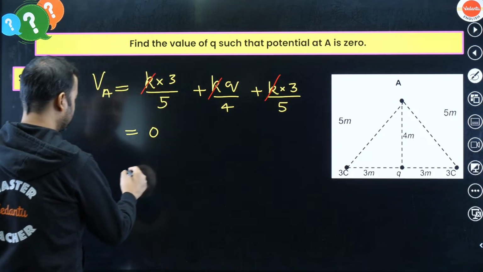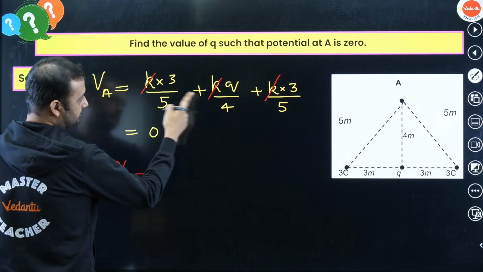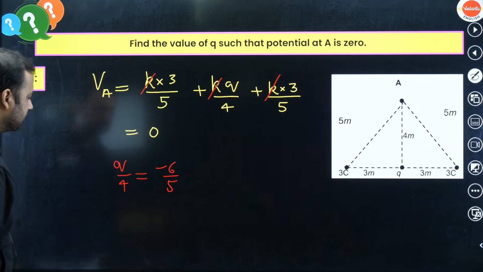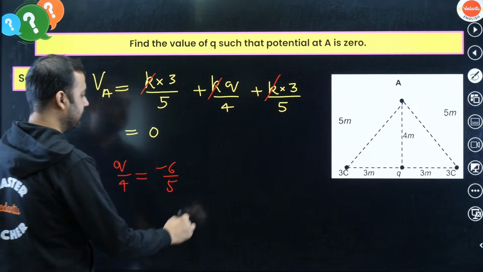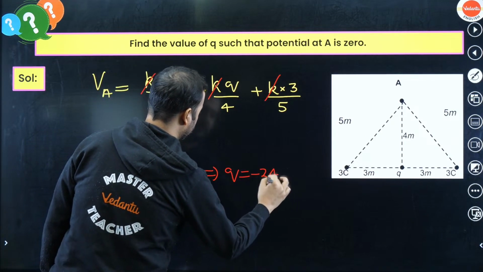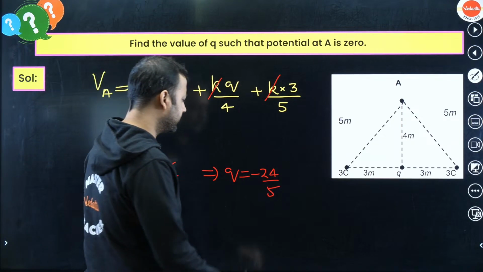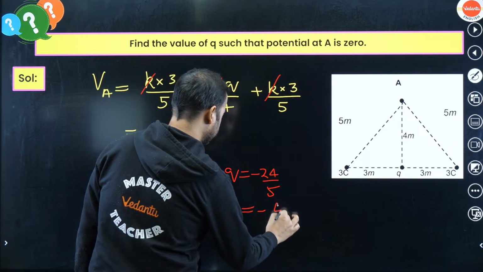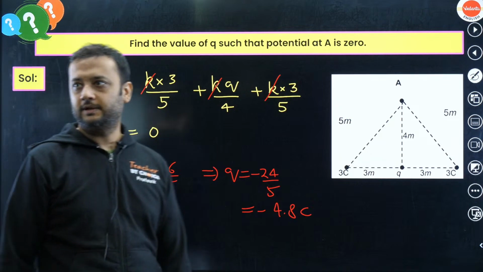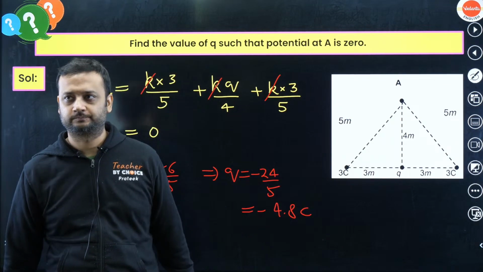Okay. So what do you get from here? Q by 4 is equal to 6 by 5 will come on the RHS. It will become minus 6 by 5. So 6 fours are 24 by 5. That means Q comes out to be minus 24 by 5, which you can write as minus 4.8 coulombs. So that means if the charge Q becomes minus 4.8 coulombs, potential at A will be 0.